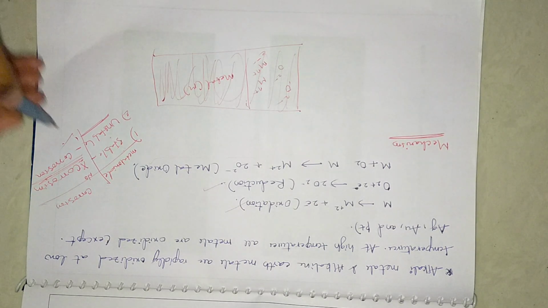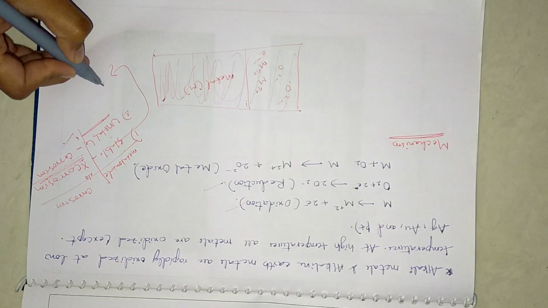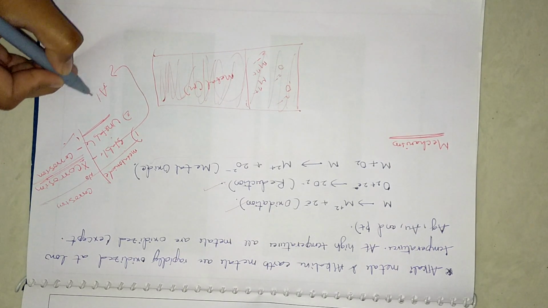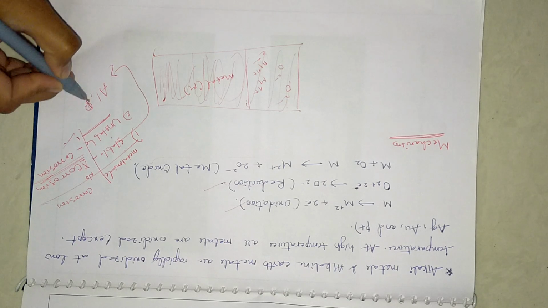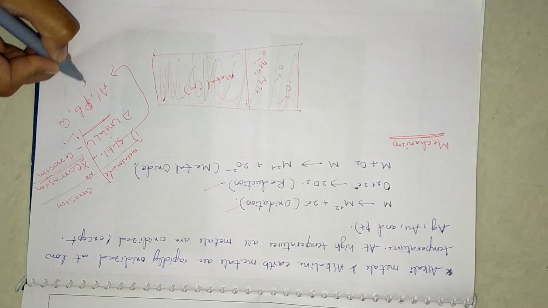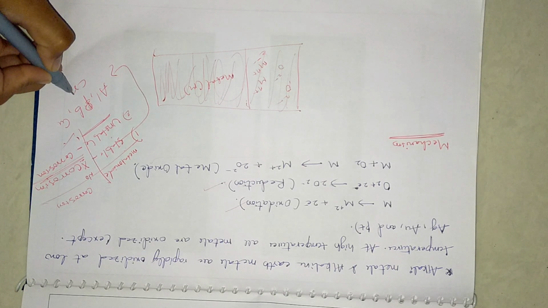For these stable oxides, we can take examples such as aluminium, lead, copper, and chromium.